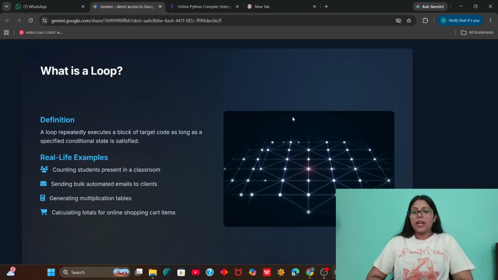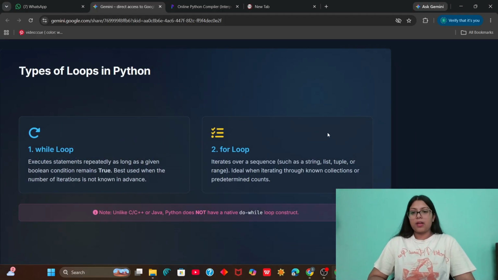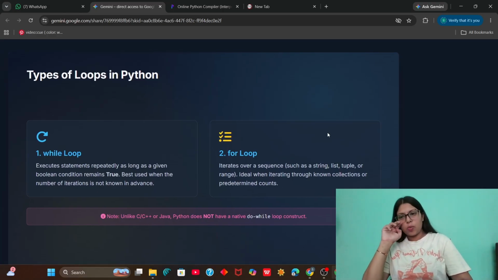Then we have to calculate the total for an online shopping cart. So we will say that as long as there is an article inside that cart, you have to add the prices. So this is what loops are for.